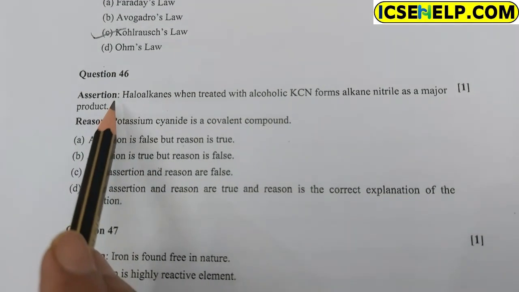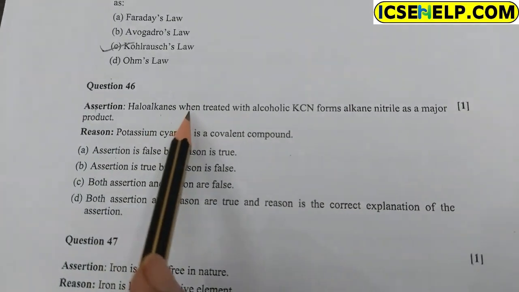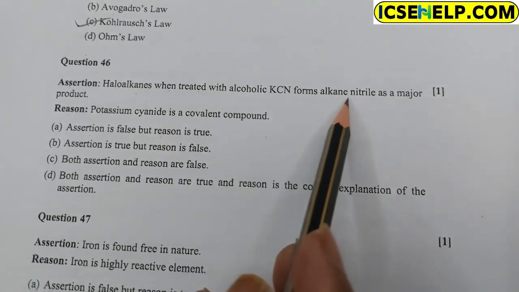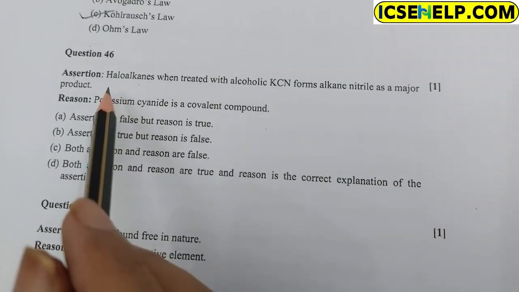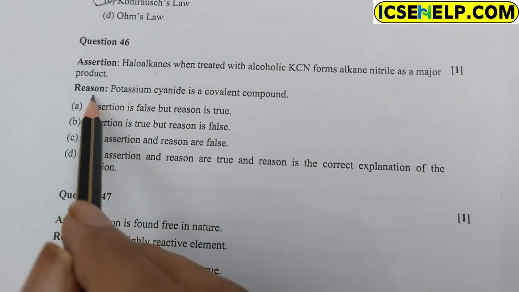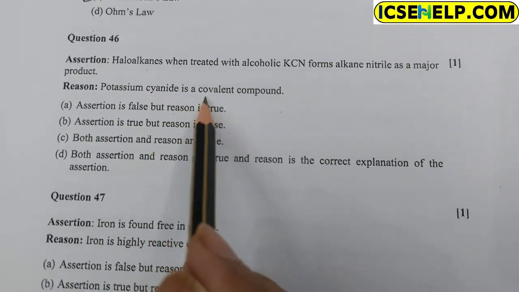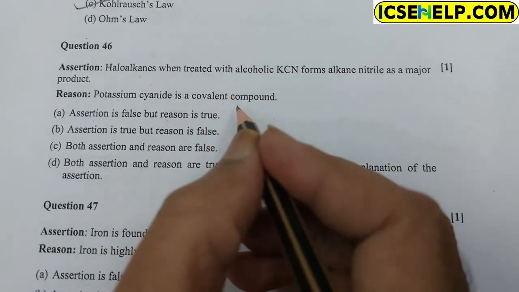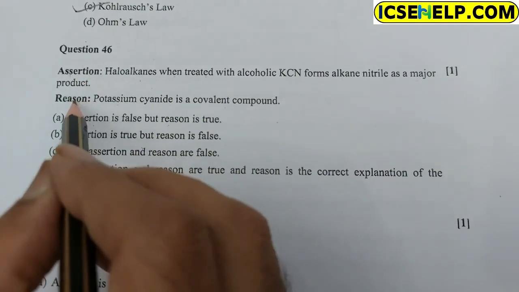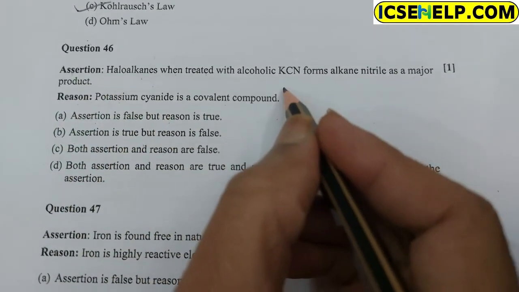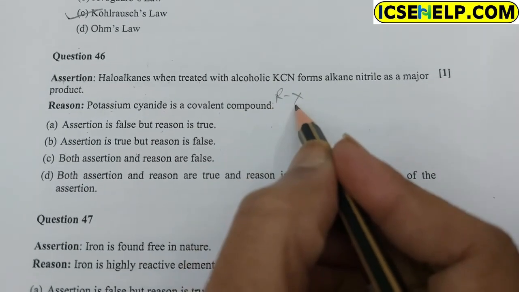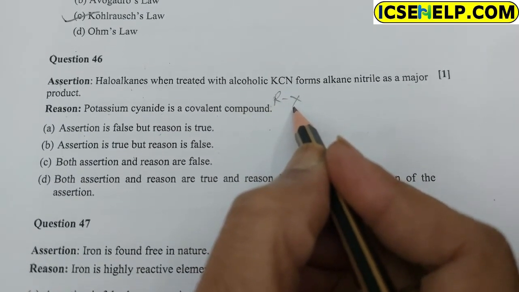Question 46. Assertion: haloalkane when treated with alcoholic KCN forms alkane nitrile as a major product, and the reason given is that potassium cyanide is a covalent compound. To know what is correct and what is wrong: alkyl means methyl, ethyl, propyl, and halide means fluoride, chloride, bromide, iodide.